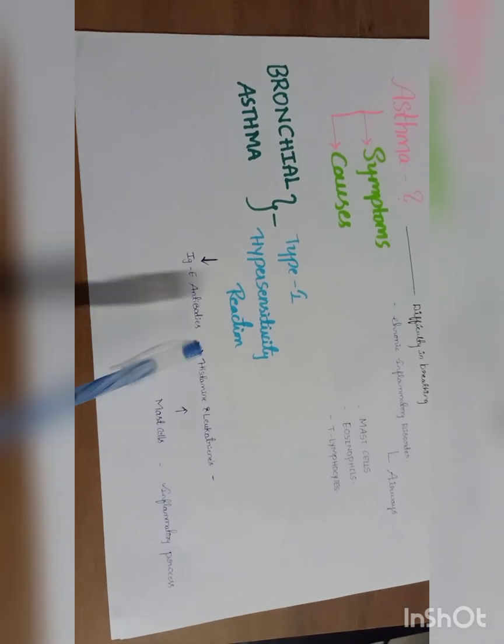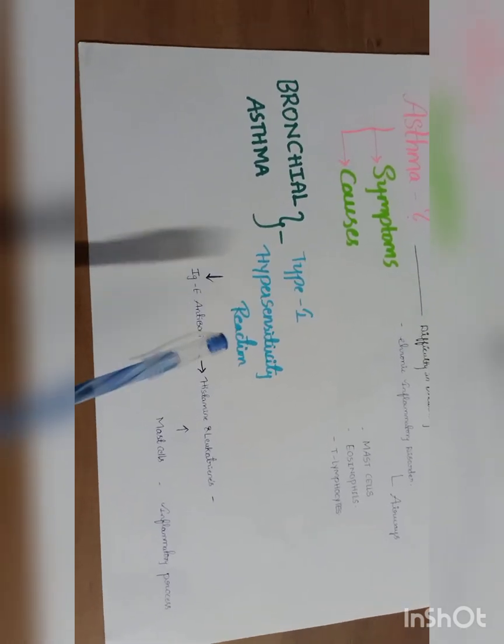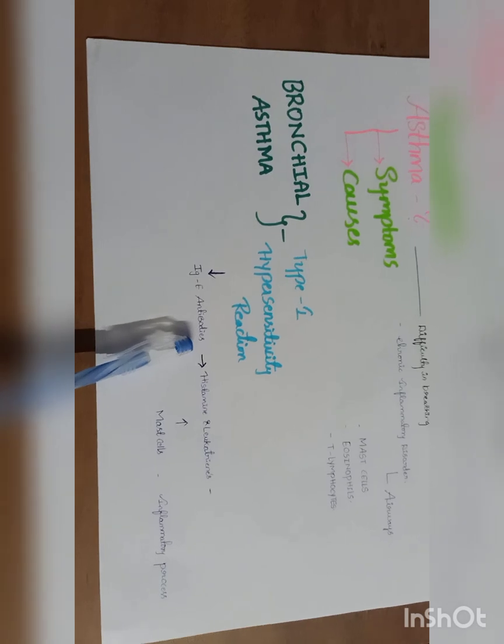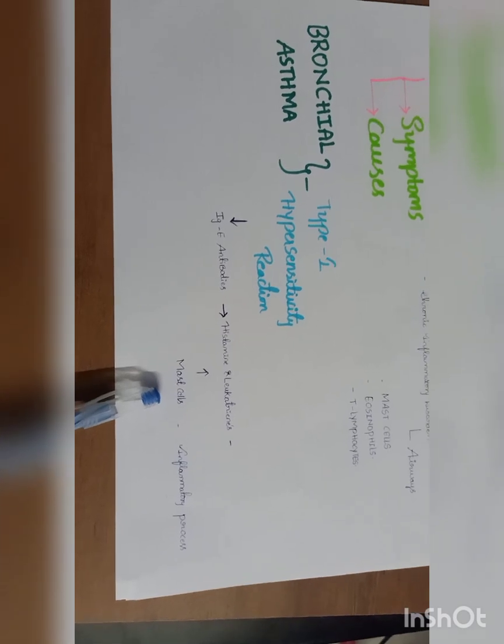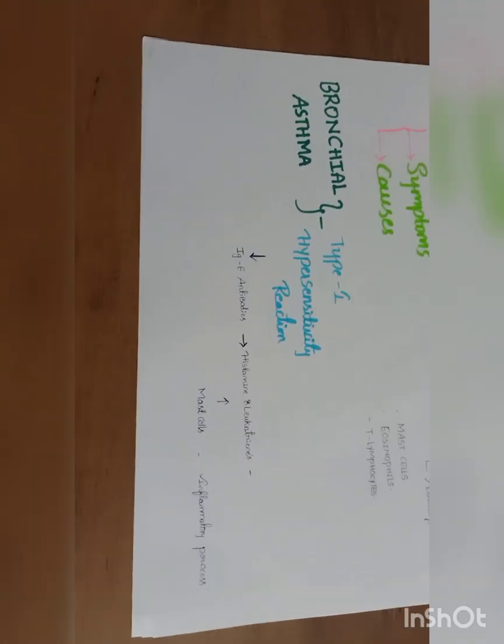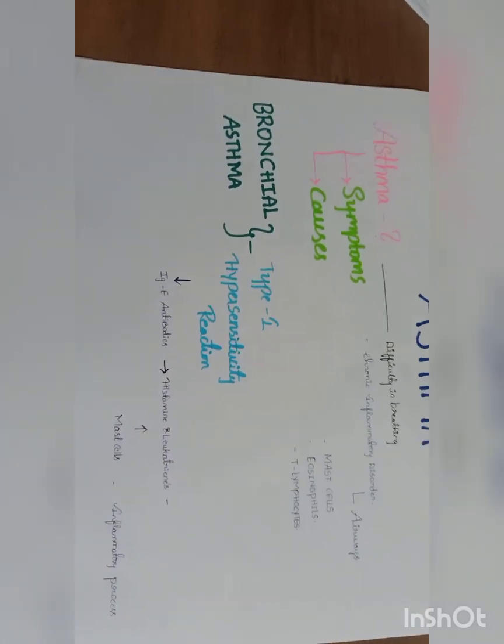These antibodies cause the release of histamine and leukotrienes from the mast cells. These cells are responsible for the inflammatory process. So this is what exactly happens in the type 1 hypersensitivity reaction.